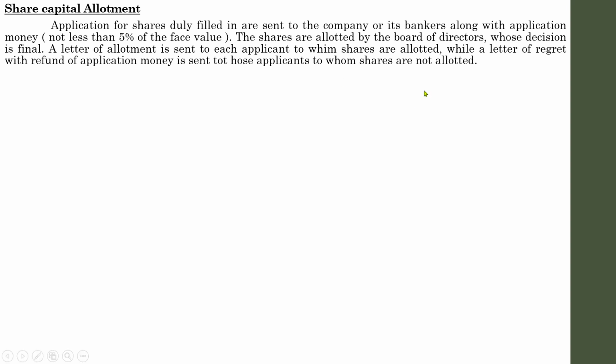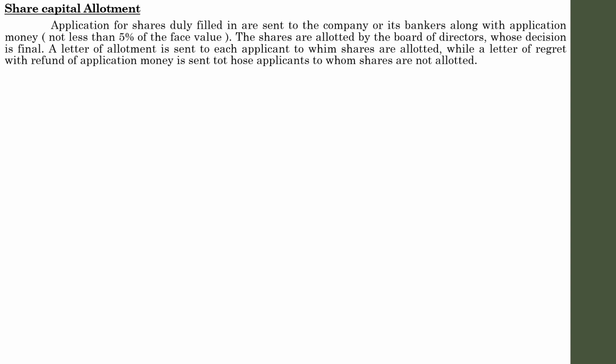The shares are allotted or granted by the board of directors, whose decision is final. A letter of allotment is sent to each applicant to whom shares are allotted, and at the same time the shares cannot be allotted to all the subscribers. In some situations we have to reject some of the applications. So for those persons whose applications were rejected, a letter of regret with a refund of application money is sent to those applicants to whom the shares are not allotted. So this is the activity that actually happens under allotment of shares.